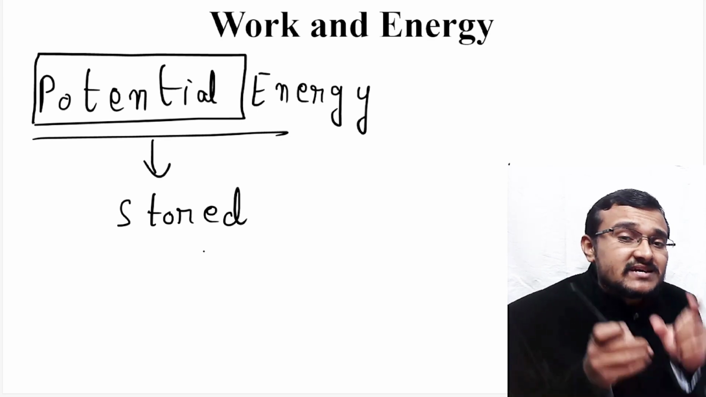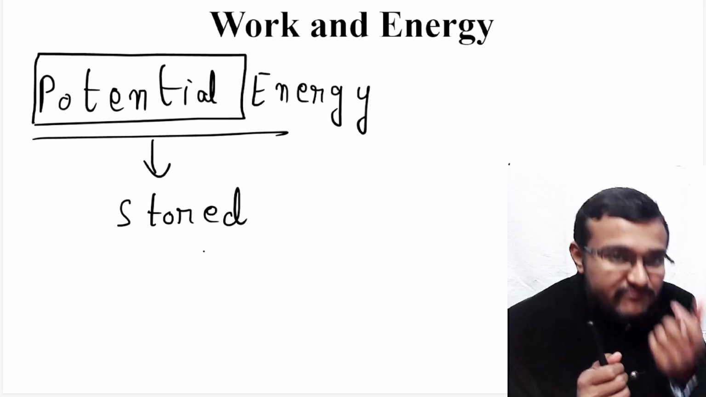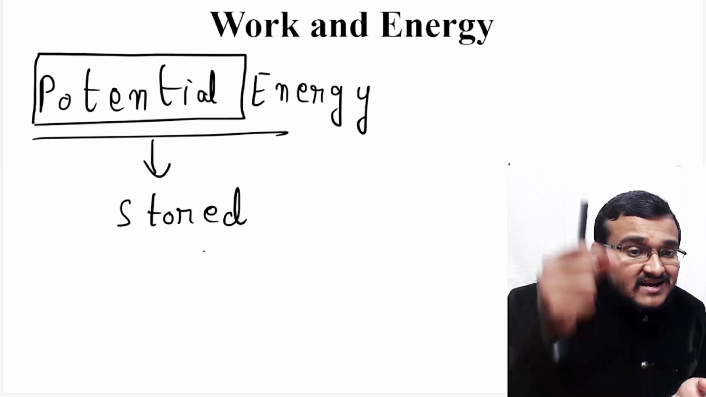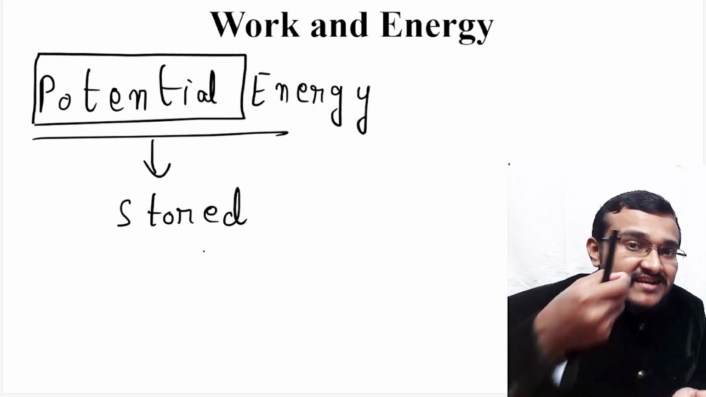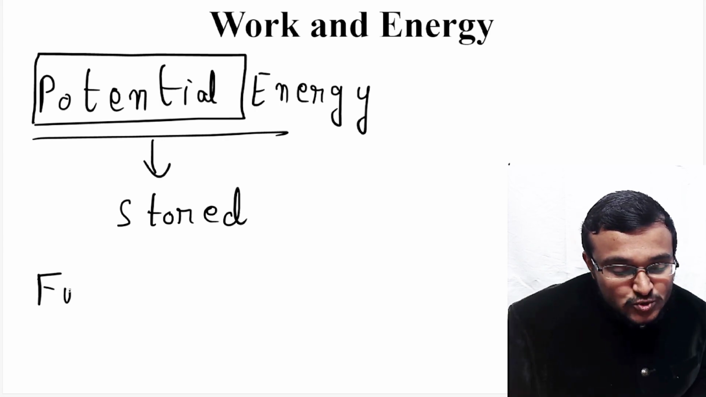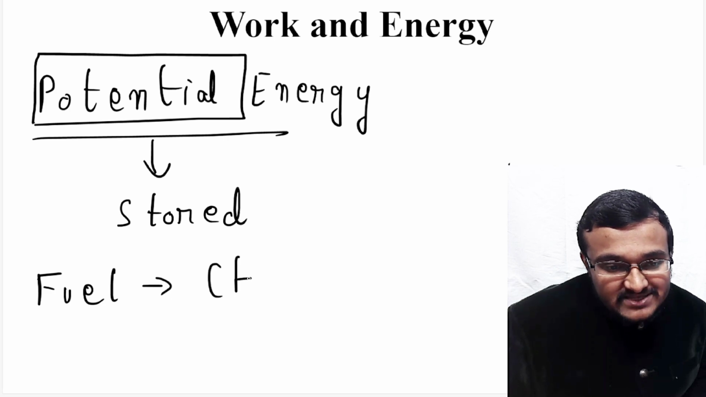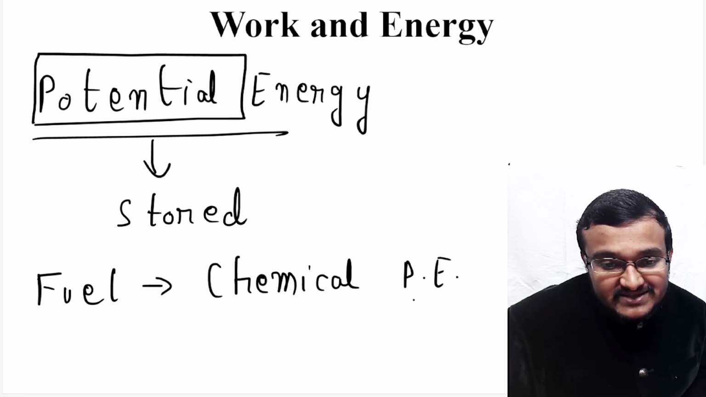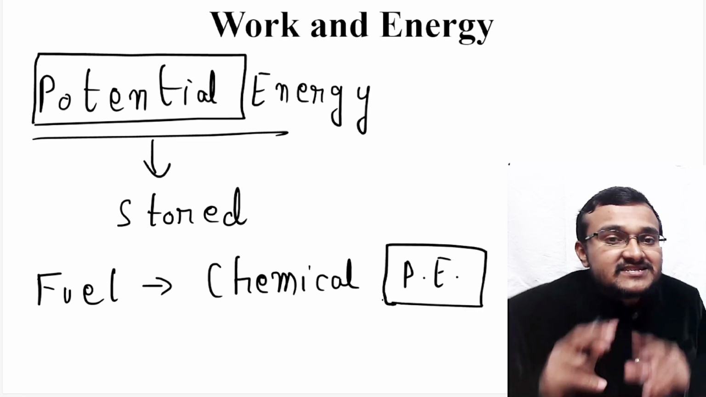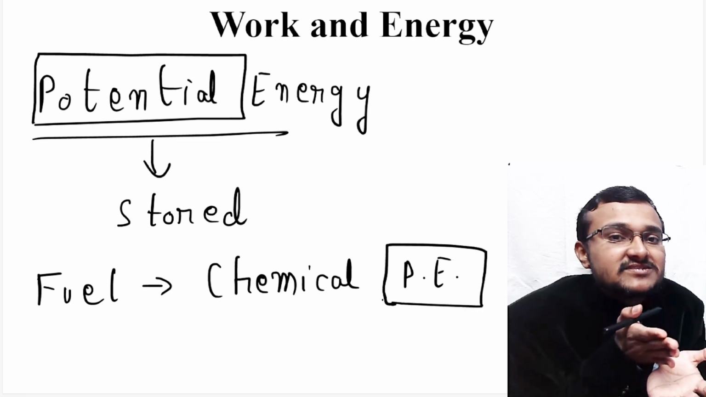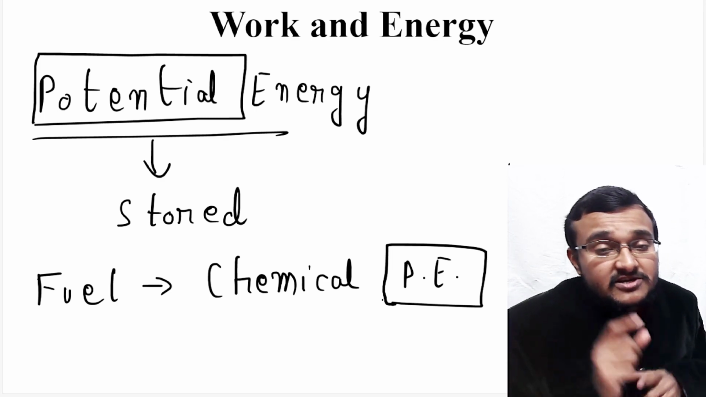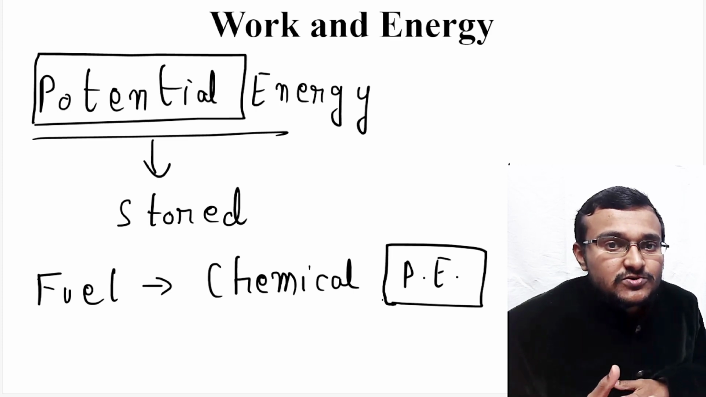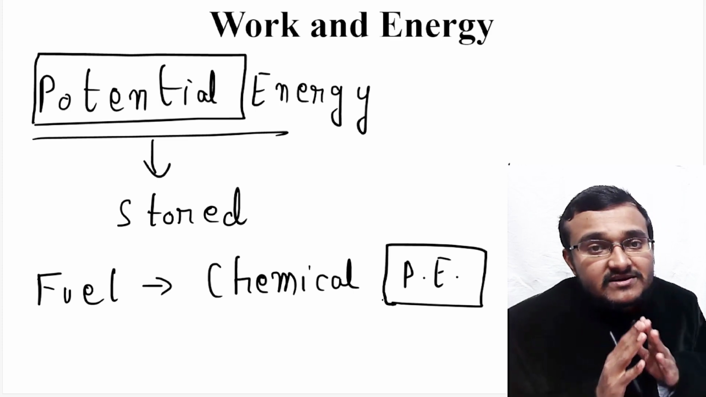Because you are using a chemical compound as fuel, this kind of potential energy stored in fuel is known as chemical potential energy. This chemical potential energy is converted into kinetic energy when the car is moving. When the car comes into motion, the chemical potential energy of the fuel is getting converted to the kinetic energy of the car.